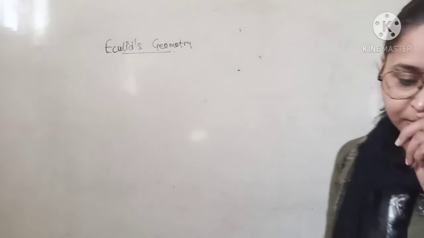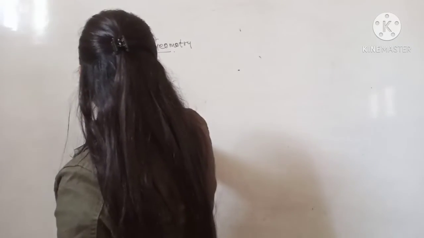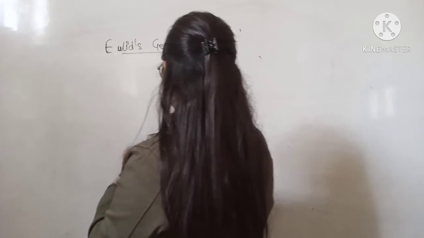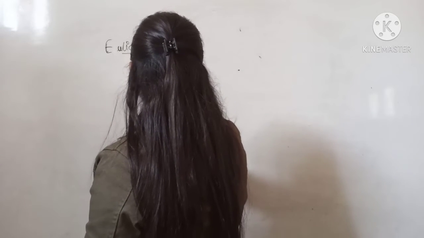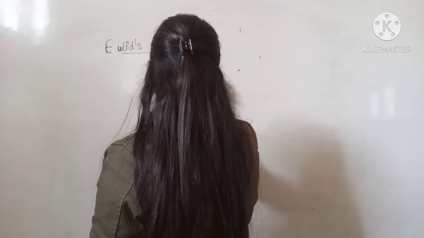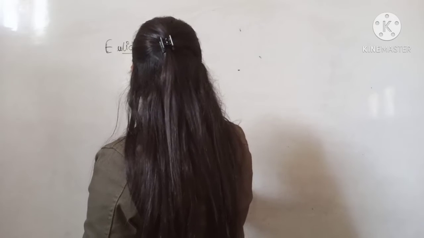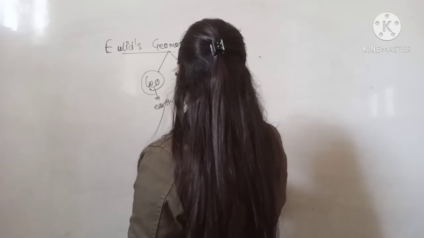First of all, we must be clear with the meaning of geometry. Geometry is geo plus metry. It is made up of two words, geo and metry. Geo means earth, as you know very well, and metry means to measure.